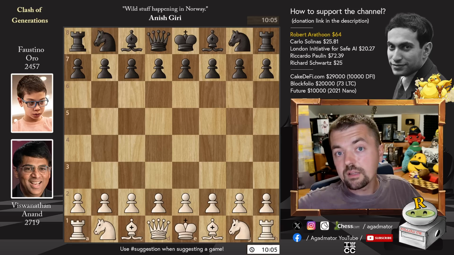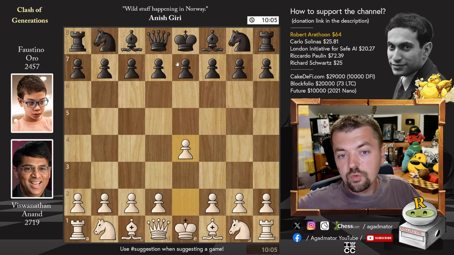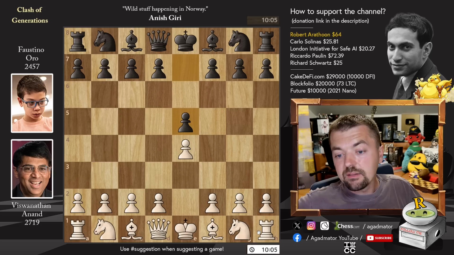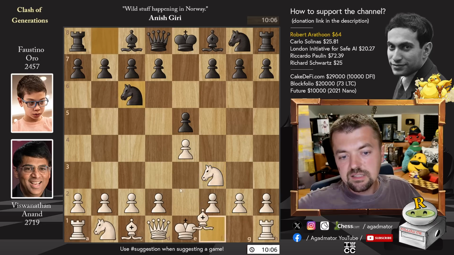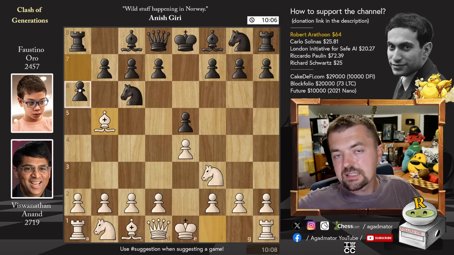Anand with white opens with pawn to e4. We have pawn to e5 and knight to f3. Keep an eye on the clock, because both of them are playing incredibly quickly, just blitzing out moves. Knight to c6, bishop to b5, and a6. Faustino counters the Ruy Lopez with Morphy's defense.